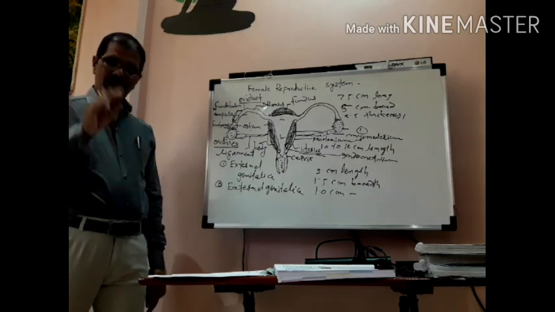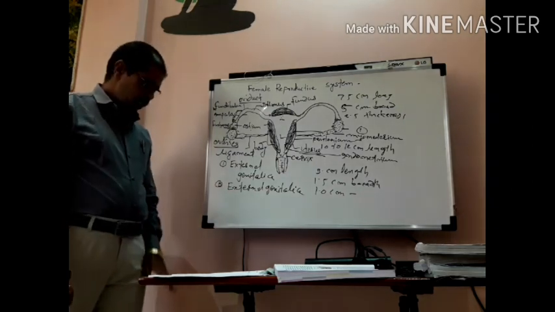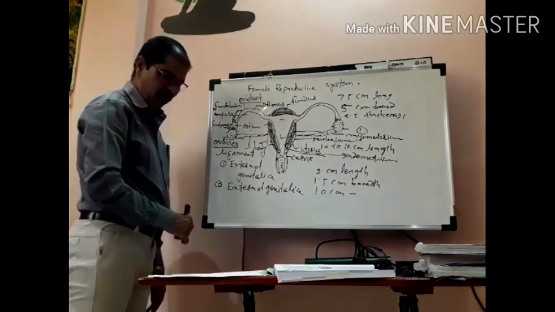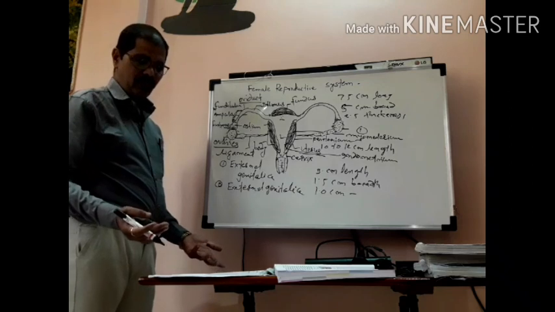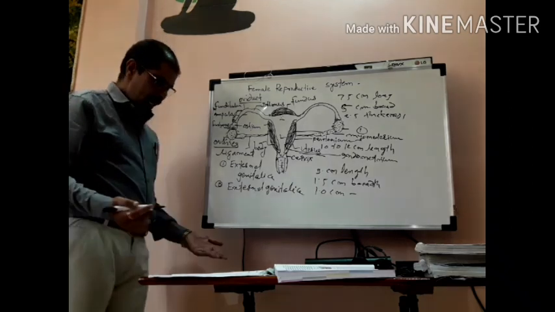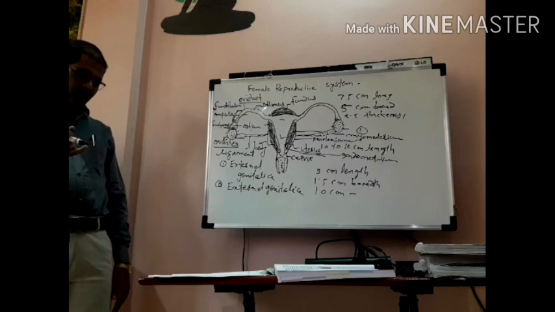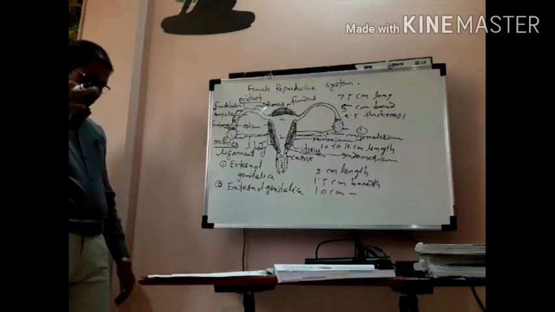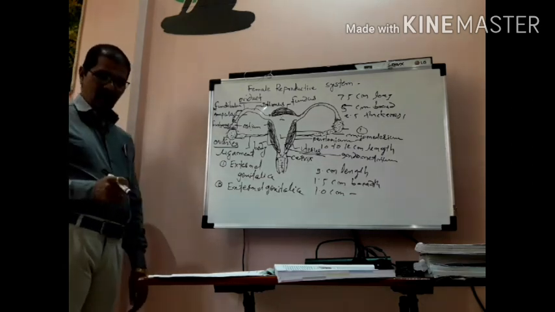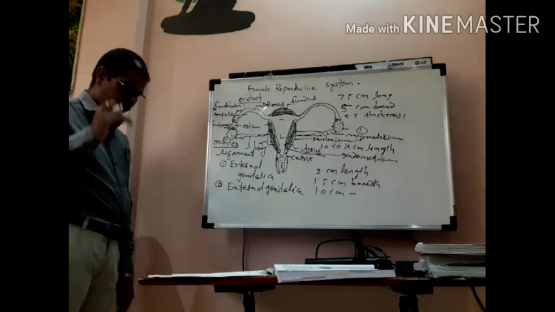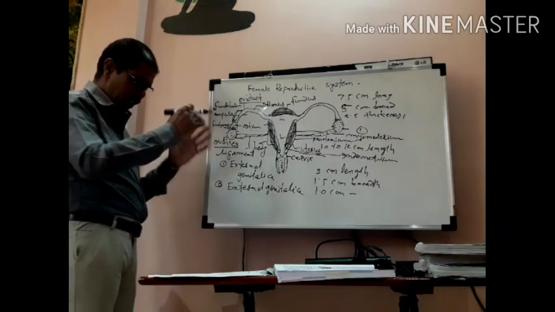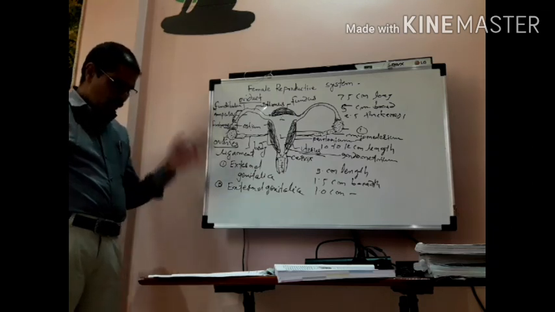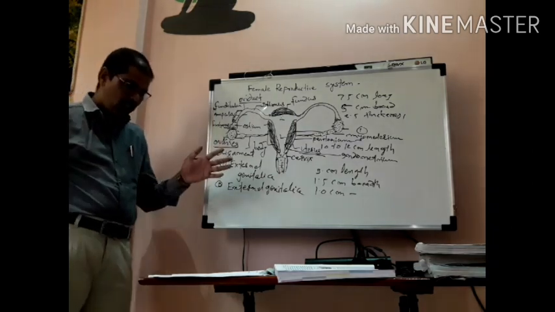And these 3 layers help for menstrual cycles, isn't it? So what is the function of this part, that means the uterus? It is a passage, isn't it? Implantation of the fertilized ovum takes place in the uterus, and you know about that. I am telling you, protection of the embryo up to the birth.